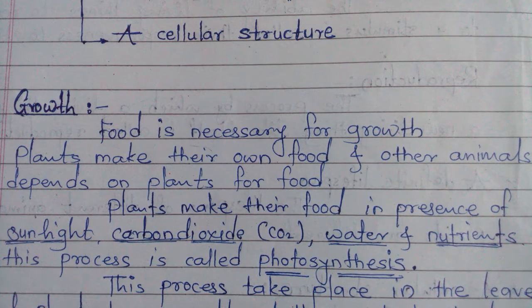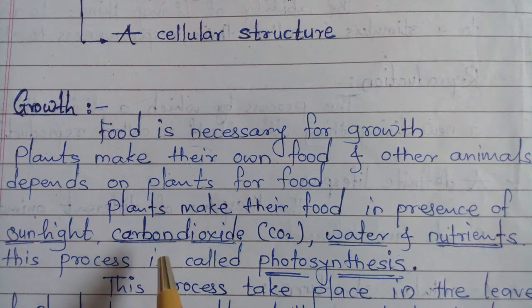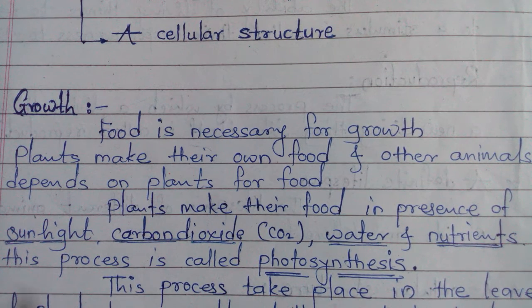Understood? Plants make their food during the daytime. Why do plants make their food only during the daytime? Why can't plants make food at night? Plants need sunlight. In the absence of sunlight, plants can't make their food.